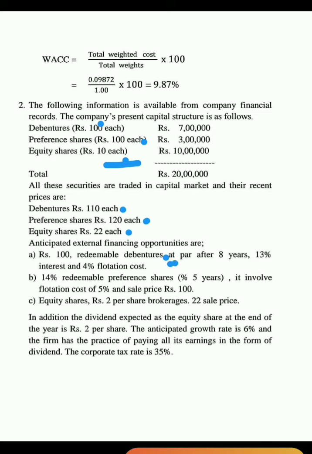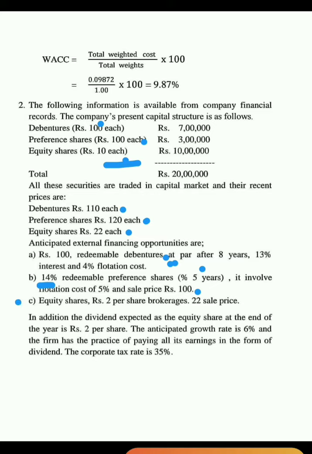Okay, so next, B. 14% redeemable preference shares, 5 years. It involves flotation cost 5% and sale price rupees 100. So 14% redeemable preference shares are there, redeemable after 5 years. It involves flotation cost of 5% and sale price is rupees 100, that is issue price 100. 14% is the dividend, redeemable after 5 years, and flotation cost is 5%.